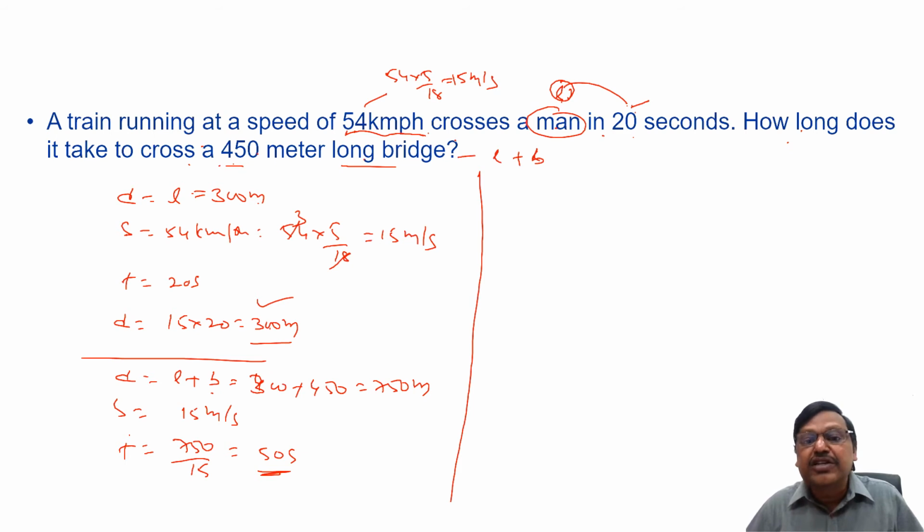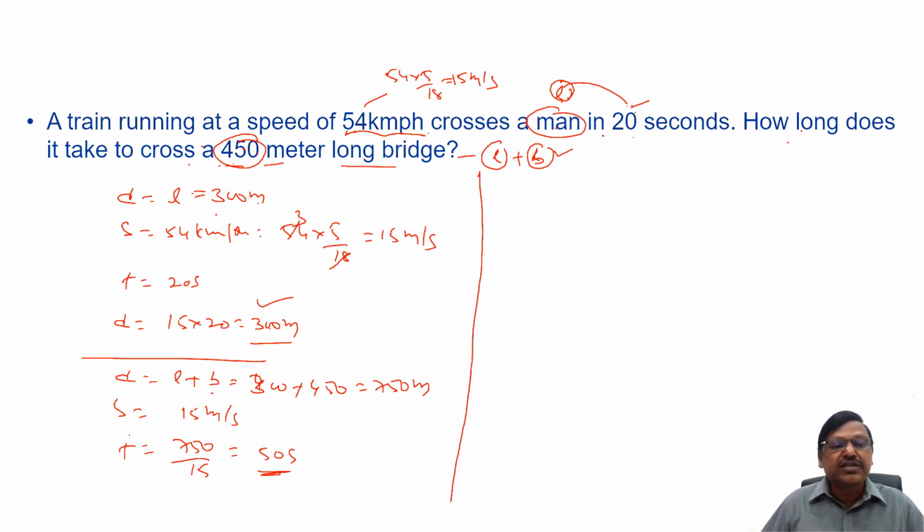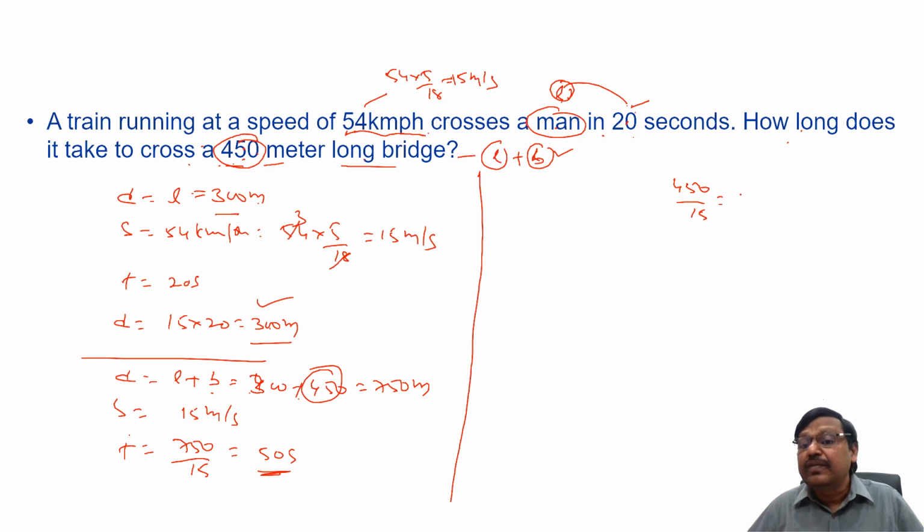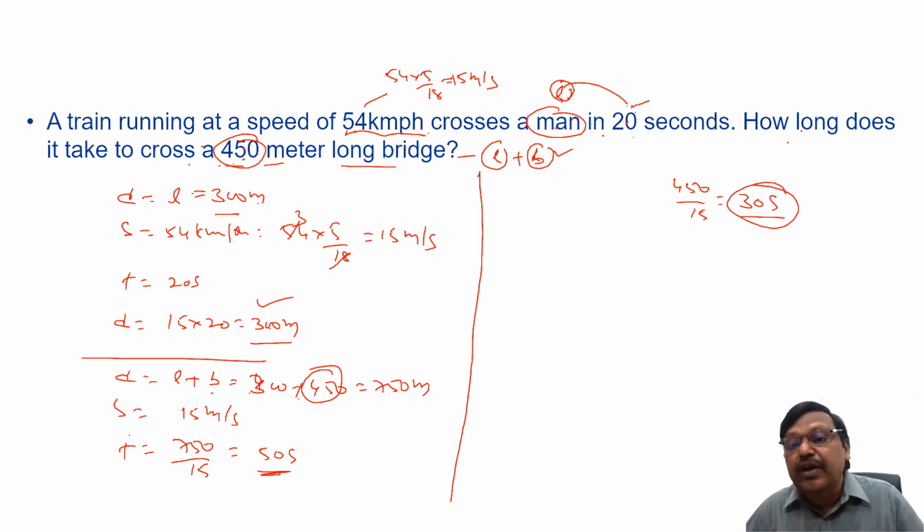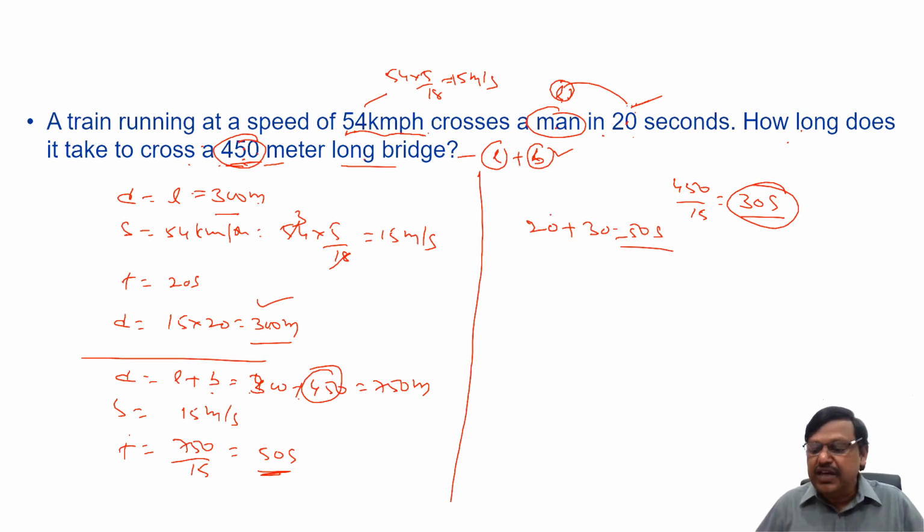When it is crossing a bridge, it has to travel the train's length plus additionally what? Bridge length. So in the second case, the extra distance it is traveling is this 450 meters. You can see here it is 300, here it is 300 plus 450, so it is traveling 450 meters extra distance compared to the first case. For that, how much extra time do you require? Distance is 450, speed is 15 meters per second, so 450 by 15, 30 seconds extra time I require compared to the first case, because I have to travel 450 meters extra distance. So hence my answer will be 20 plus 30. I can say 50 seconds directly. Right? Let's take one more question.